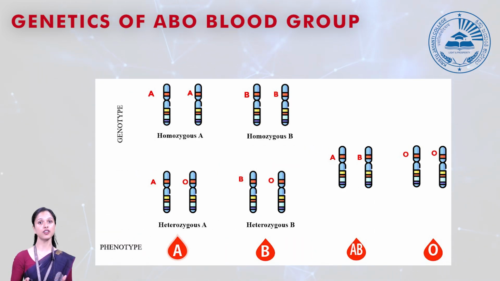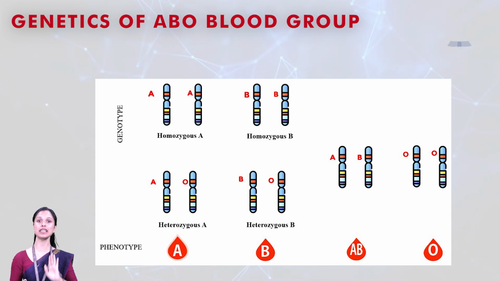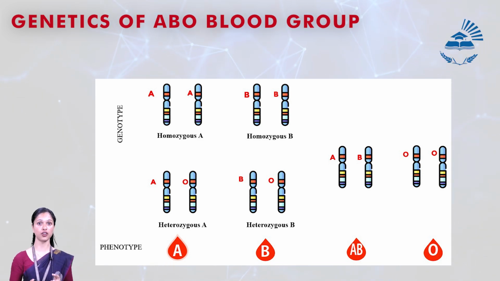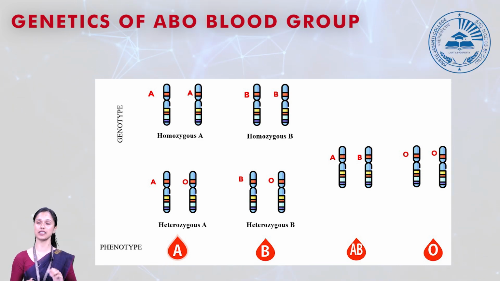Homozygous means you're going to have 2 identical alleles in your body. That is homozygous A, which represents A blood group, that's your phenotype. If you have both B alleles, that is homozygous B, which is the genotype, and the phenotype is B blood group.